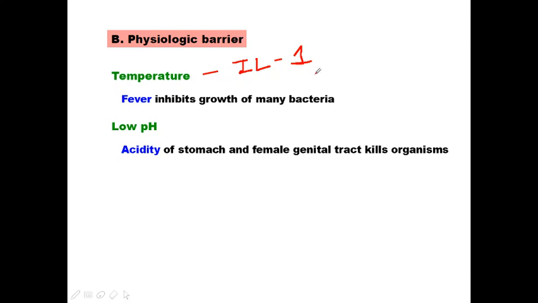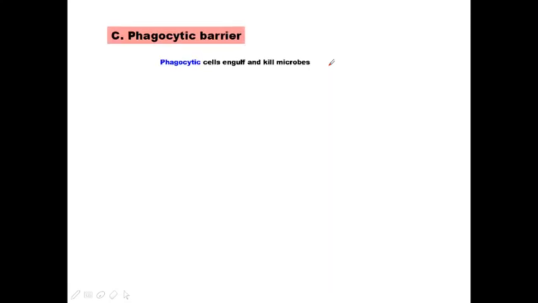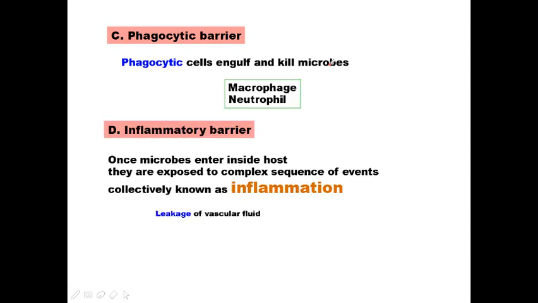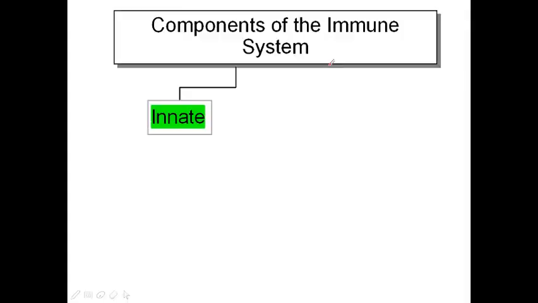When there is fever, there is a release of interleukin 1. There are other chemical mediators like lysozyme, interferon, and complement, which is a powerful killer. There are also phagocytic barriers and inflammatory barriers, and that is all about innate immunity.